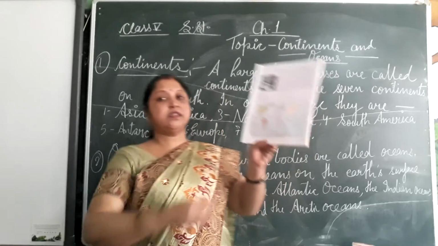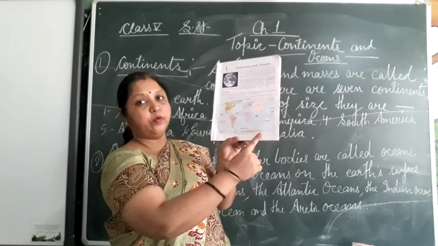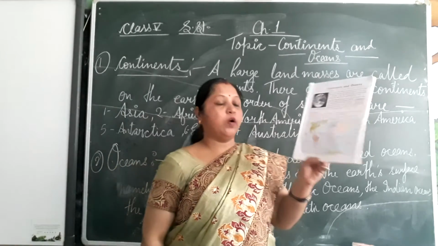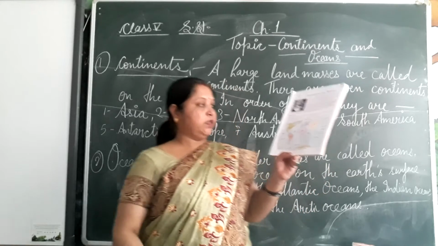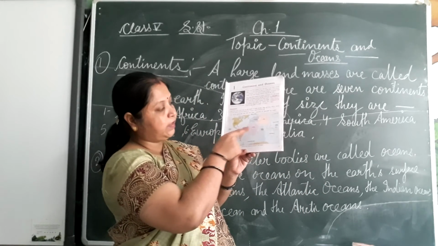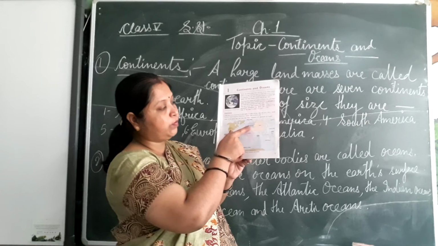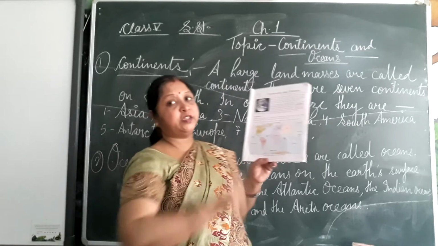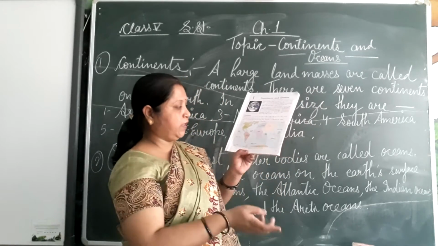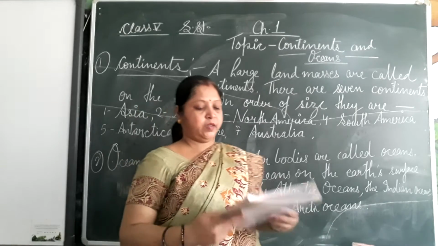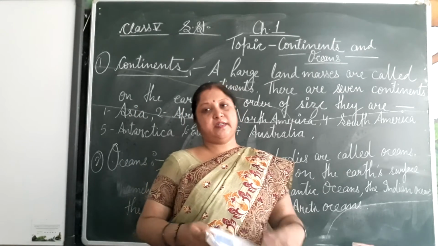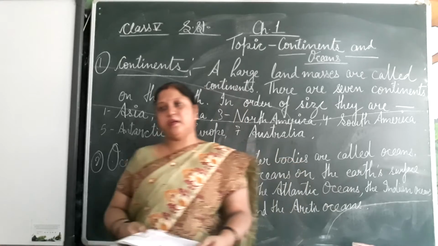Look at this, this is the world map. See in your book. This is your world map, showing continents and oceans. Look here. North America, South America, Africa, Europe, Asia. Europe and Asia together are called Eurasia. Australia. Understand? So there are 7 continents in the world. Let's see in detail all the continents.